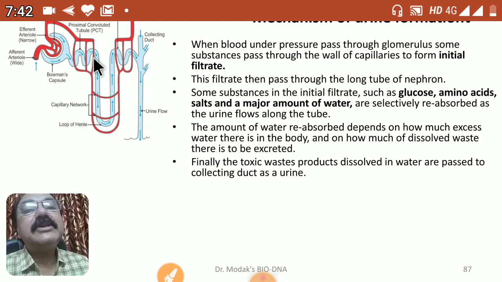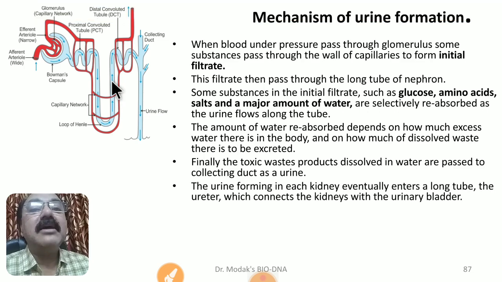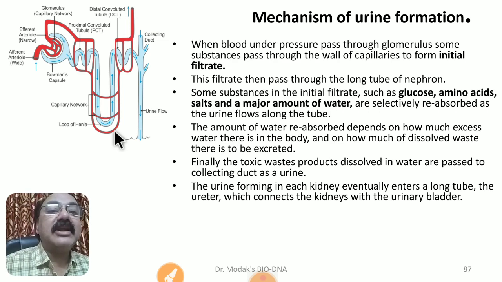And when the filtrate passes into this uriniferous tubule, some more important sodium ions, potassium ions, certain other ions and some useful substances are once again given out to these blood vessels. So that we call tubular secretion.